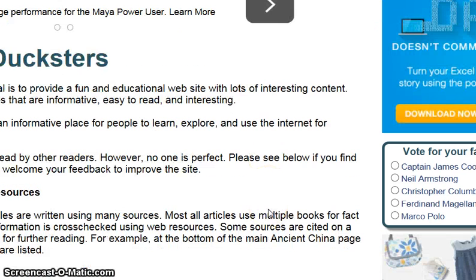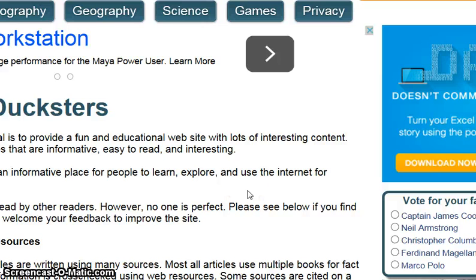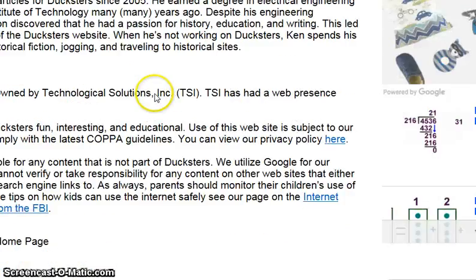Okay, and it says, and you probably can't see this portion, but it says, "At Ducksters, our goal is to provide a fun and educational website with lots of interesting content. We try to write articles that are informative, easy to read, and interesting." There are a lot of ads, like at the top it says, "Storage performance for the Maya power user, learn more." They do want you to really focus on this Maya workstation, which actually I'm not even sure what that is.